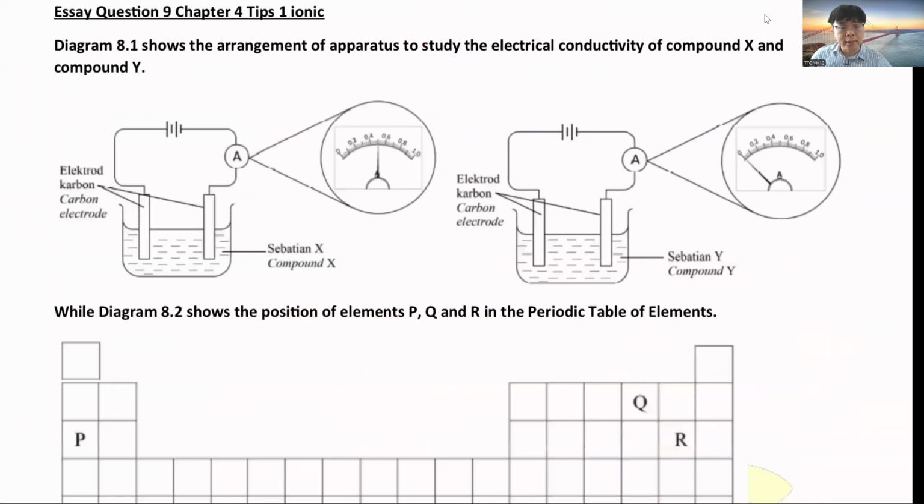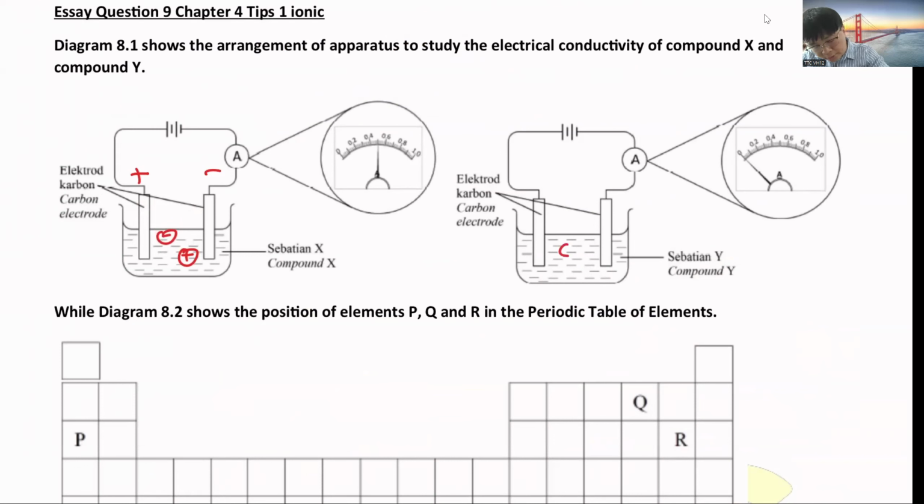Then you do one more question. Okay, this is another important question that you need to know: ionic compounds are able to conduct electricity because they have free moving ions. There is a positive ion and a negative ion that can move. So you see, this is the positive terminal and this is the negative terminal. The negative ions go to the positive terminal and the positive ions go to the negative. So when it's ionic, it's able to conduct electricity.